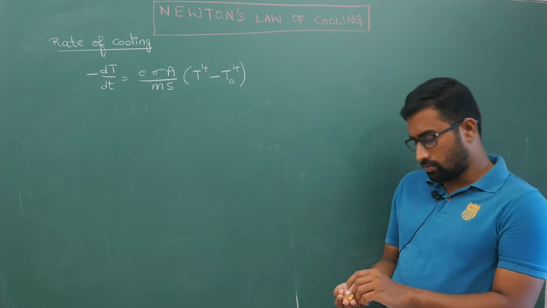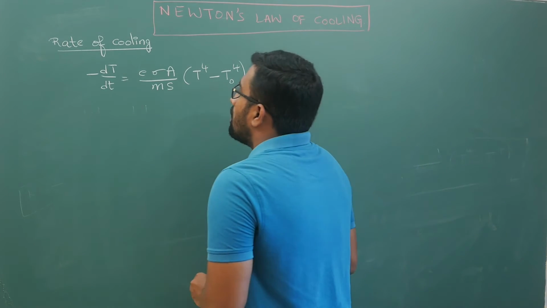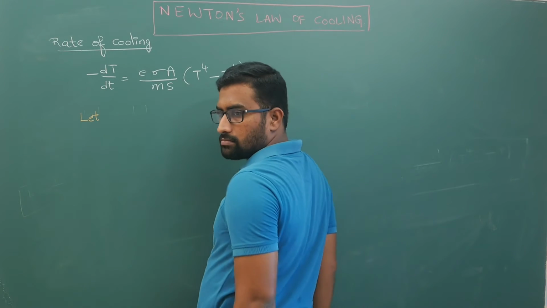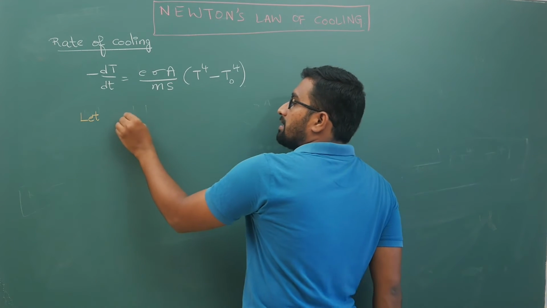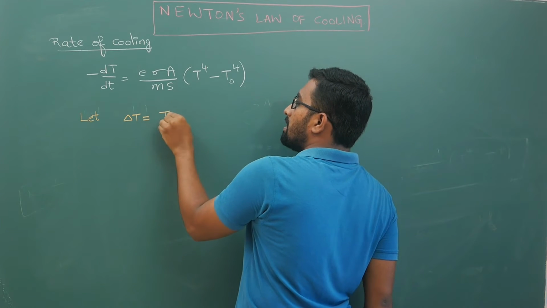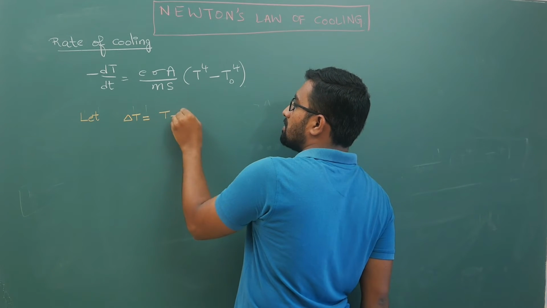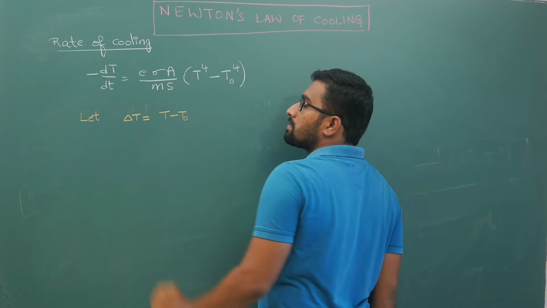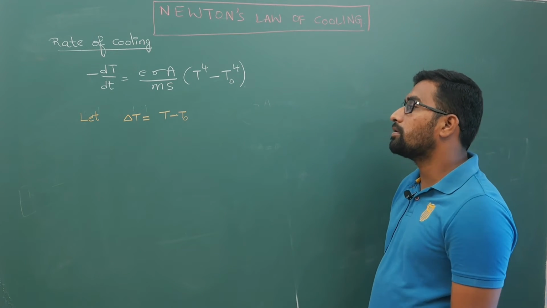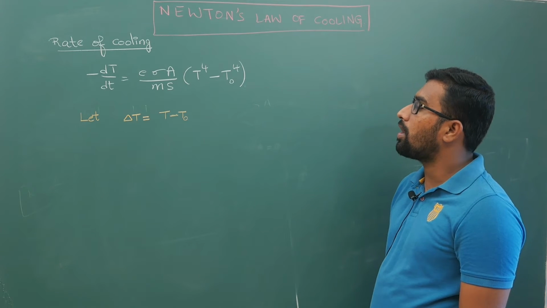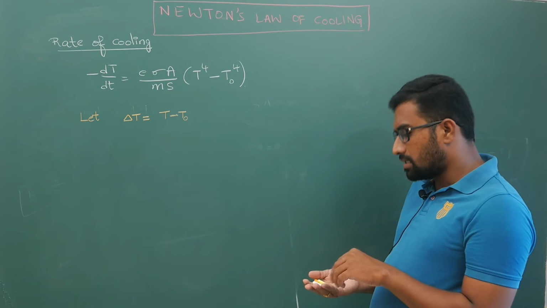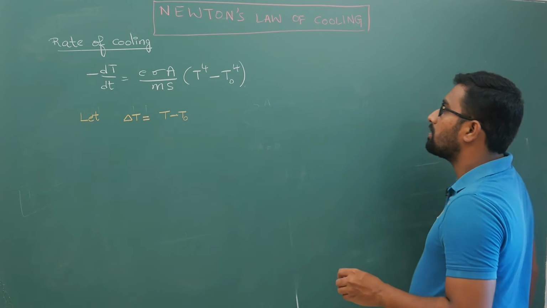How, I will tell you. Let me assume delta T equals T minus T naught, the temperature difference between body and surrounding, to be small for some body. Now what is the advantage of approximation? First I need to tell you that.